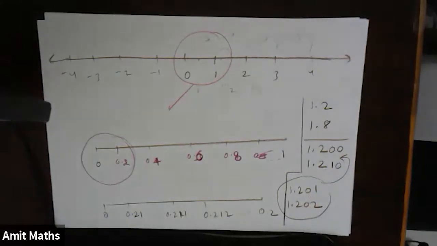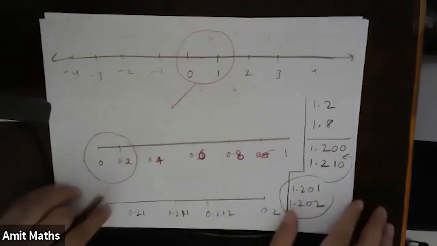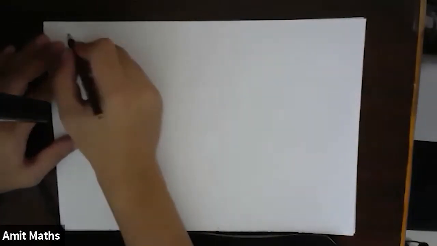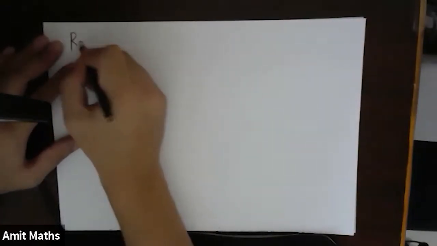So what we can do, first thing, is call it a name and put these numbers in a bag, so that it will be easy for me to know what number I'm talking about. First I will put a name to such numbers. Such numbers which lie between any two good looking numbers, we call them rational numbers.